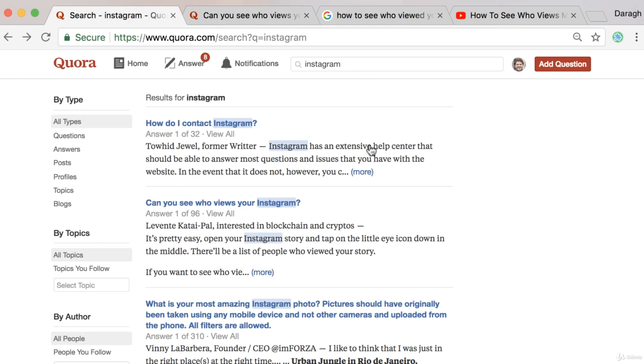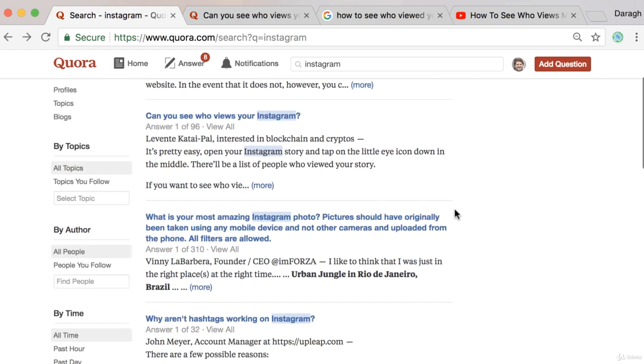So the key point here is that Quora is not only a great place to drive website traffic, it's also a fantastic place to do research, because these are real questions that your target audience are asking. So if you create educational content, either be it blog posts or videos, then you're going to get a lot of views on that content outside of Quora as well.